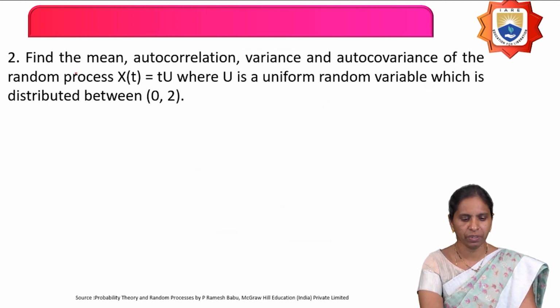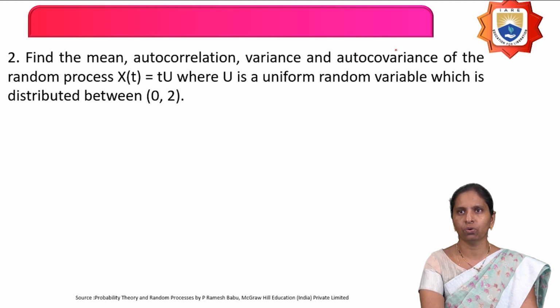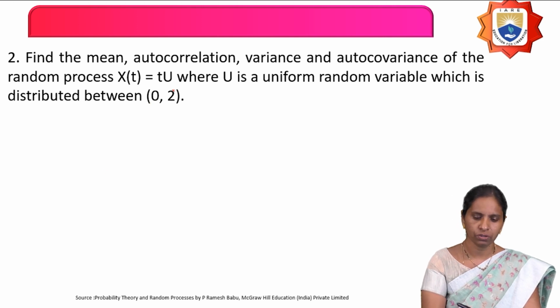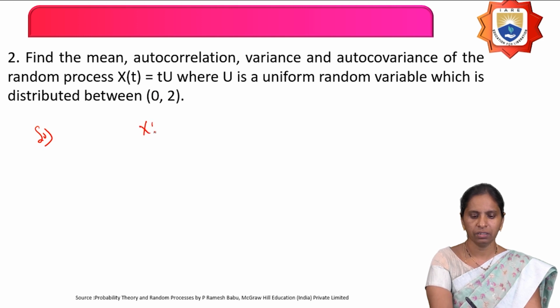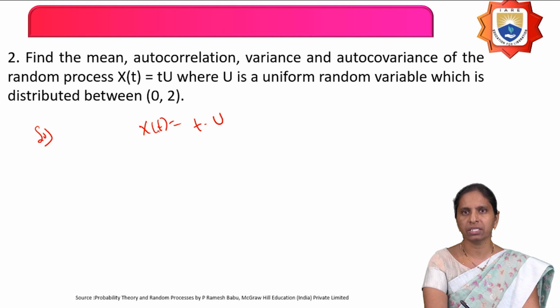And the second problem here is: find the mean, autocorrelation function, variance and autocovariance of the random process x of t equals t into u, where u is a uniform random variable distributed between the interval 0 to 2. So what they have given is a similar problem only. They have given the random process x of t equals t into u.